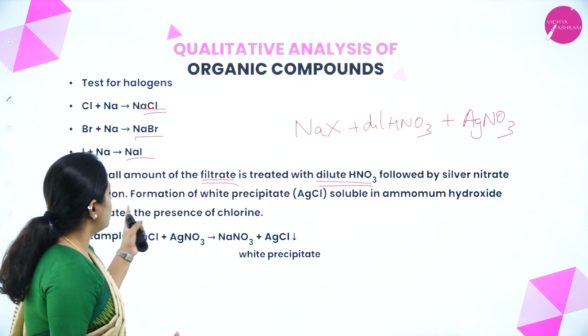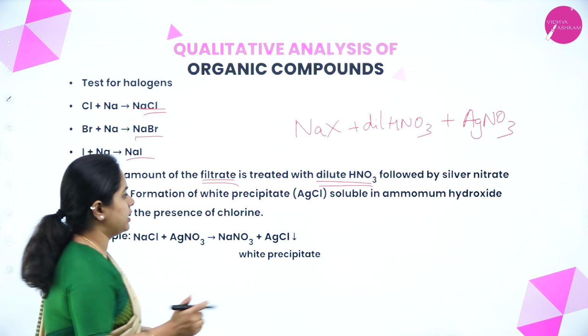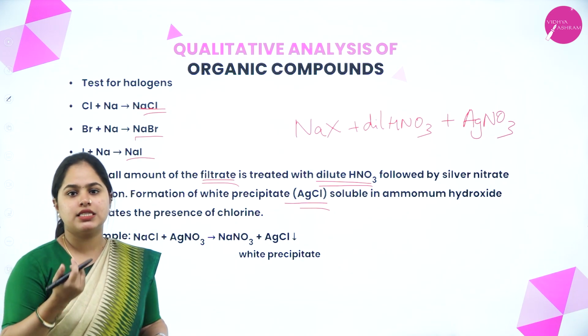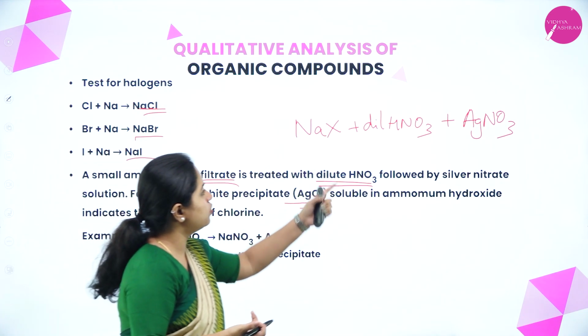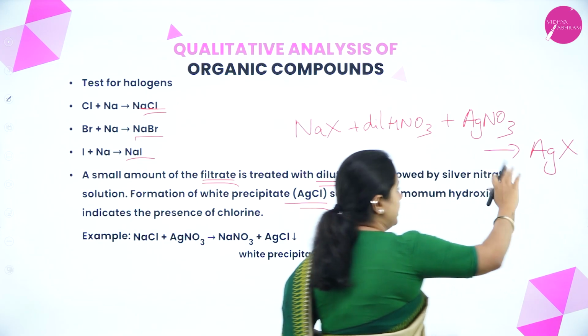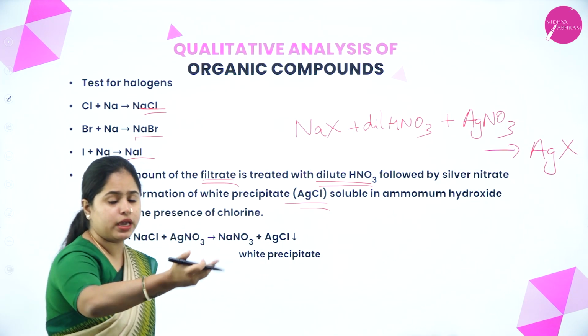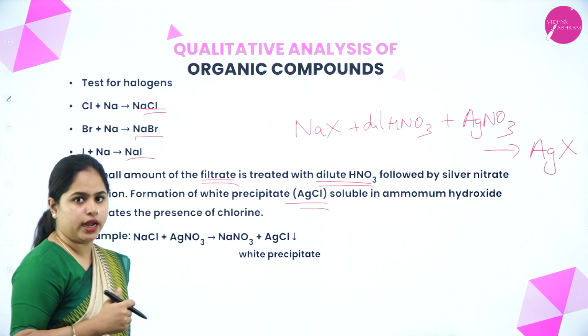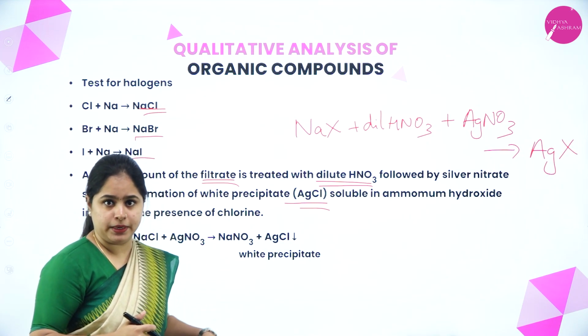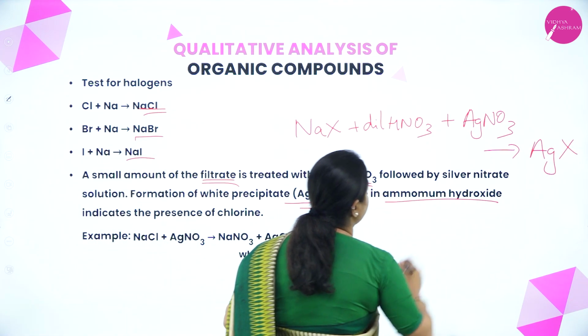So let's see. Now if a white precipitate is formed, that means it is actually silver chloride. Okay, so when you do this reaction, you will be obtaining silver halide. It can be chlorine, bromine or iodine. So if you are getting silver chloride, that means if it is chlorine which is present, you obtain a white precipitate which is soluble in ammonium hydroxide.